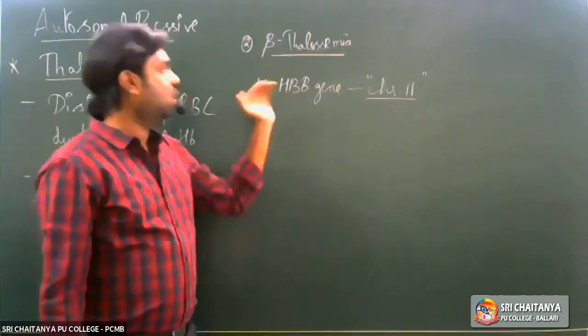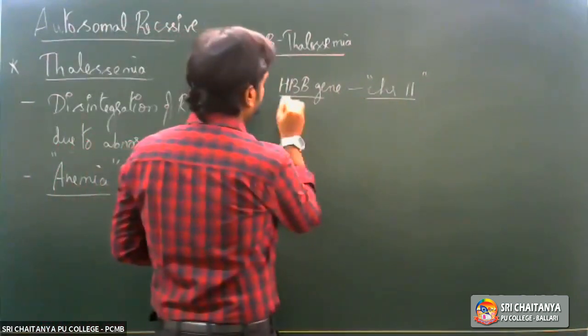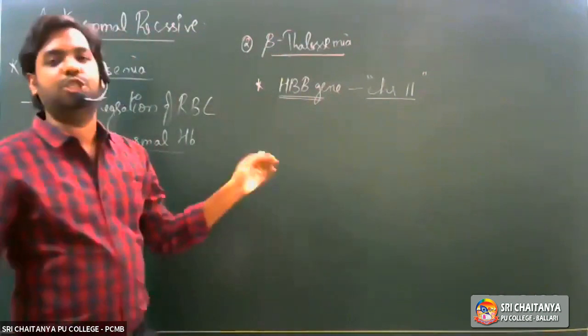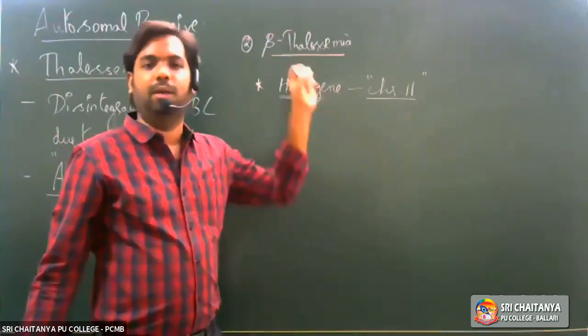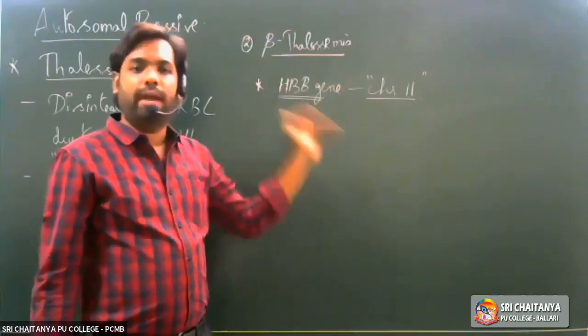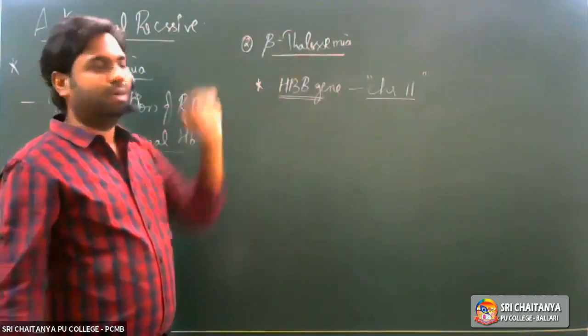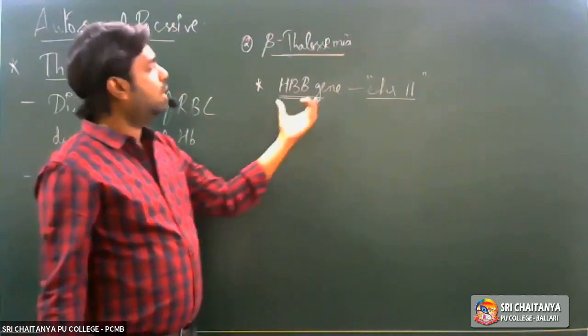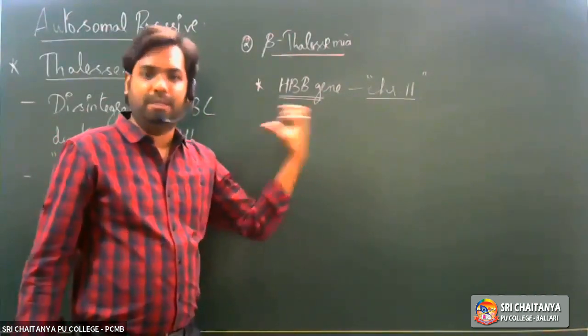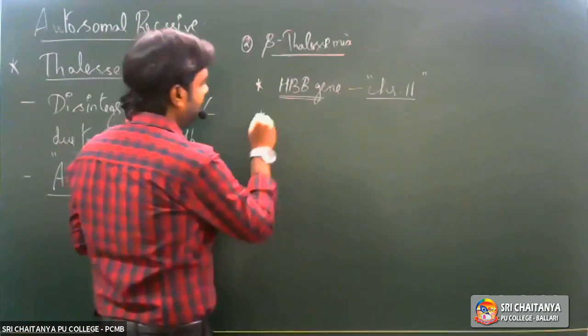Any mutation in this particular gene, either one allele or both alleles, would lead to this condition called beta thalassemia. So what is happening in this condition? Because of mutation in the HBB gene, the same thing is happening again.